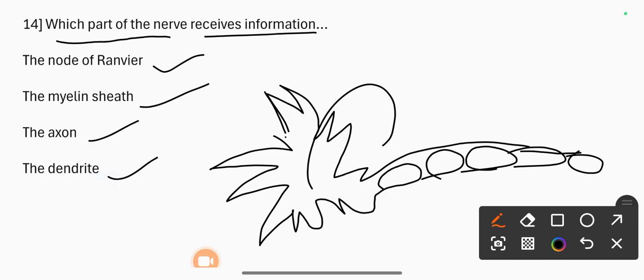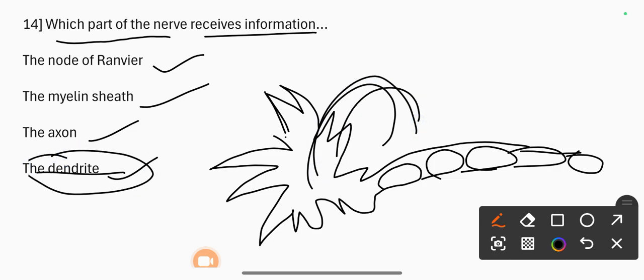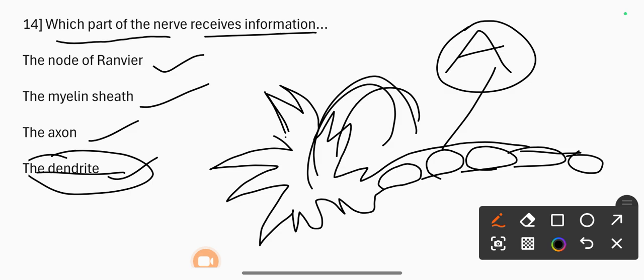the dendrite. The dendrite receives the information, and the information is transmitted along axons in the form of electrochemical nerve impulses. The dendrite is the structure where the neuron receives electrical messages. The messages come in two basic forms, excitatory and inhibitory. So the correct option is dendrite.